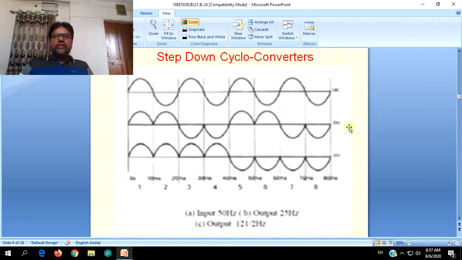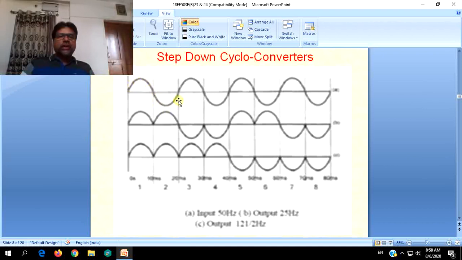The first waveform in this is the actual source input voltage, with a given frequency of a full cycle or full time period. Let us say, in this particular example, the frequency is given as 20 Hz for the source input.